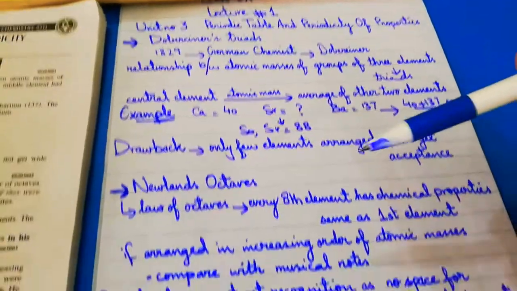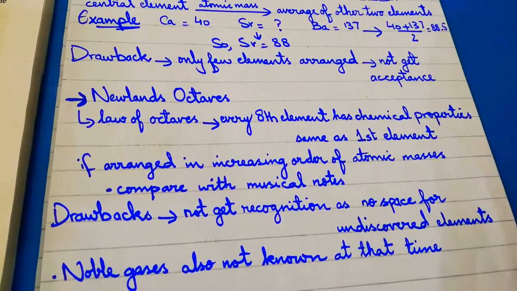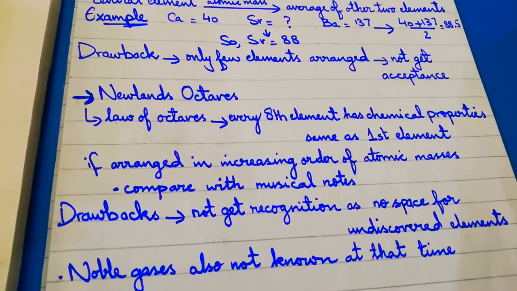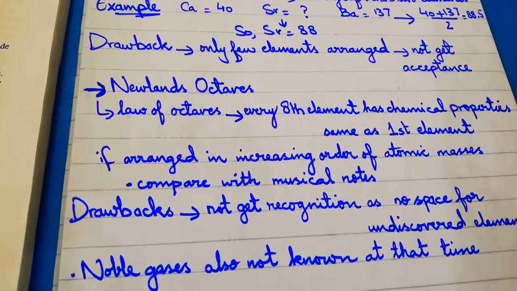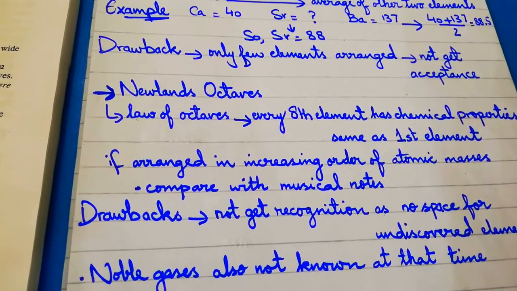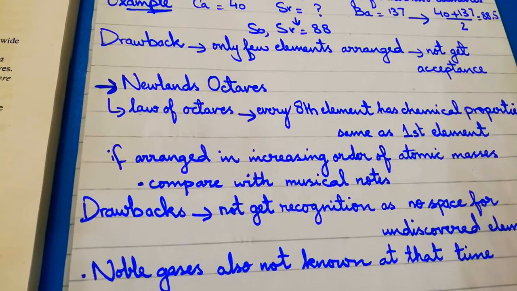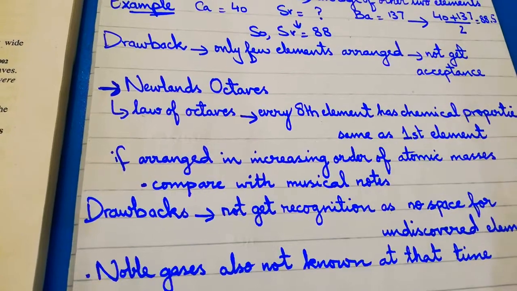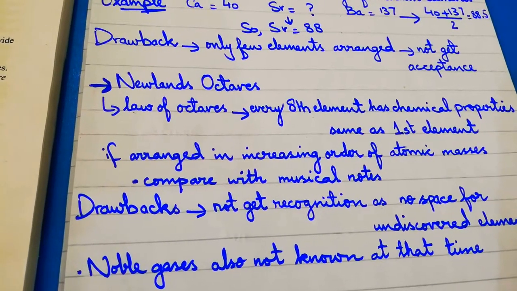After that, Newlands gave his idea. Newlands said that we start arranging the elements in increasing atomic mass order, and by doing so, every eighth element has chemical properties similar to the first one, and this sequence will be continued. And he compared his concept with musical notes. But there are also problems with this concept.